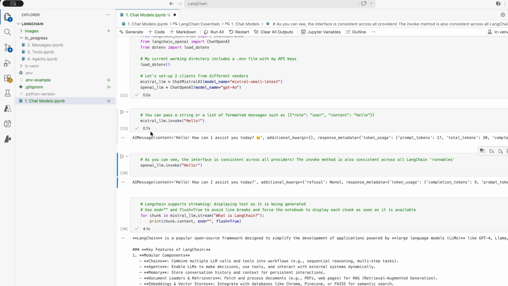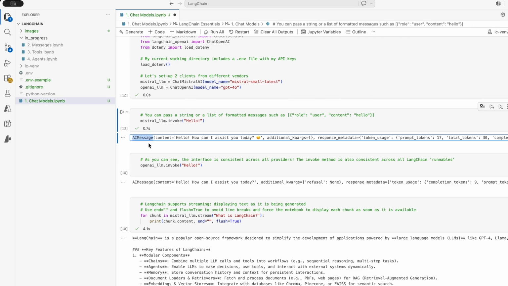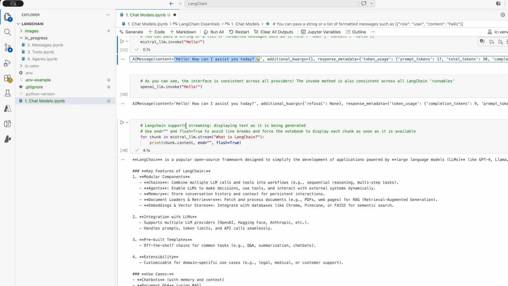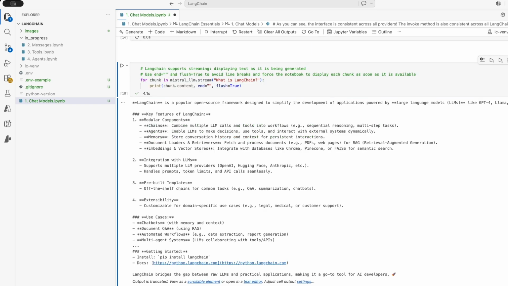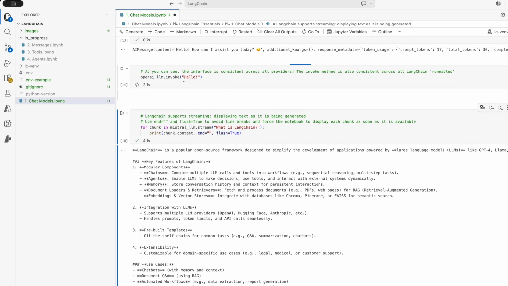Here I execute it, and you see that in return I get a so-called AI message from LangChain. Within the content I can see the response from the model. If I want to do it with OpenAI, I just need to use a different client, but you see that the method is the same. So this is part of this consistency that I mentioned at the beginning. You will always have the same type of method for the different clients, whatever vendor you choose.